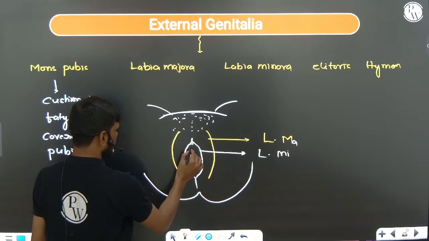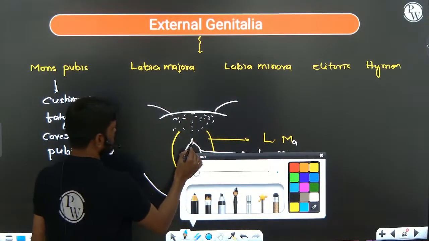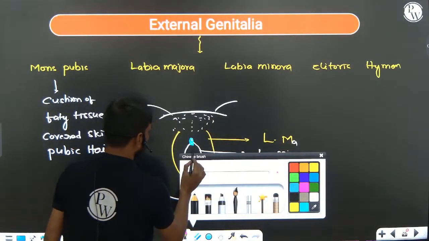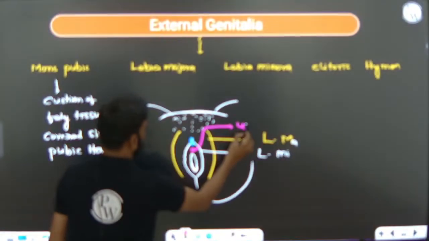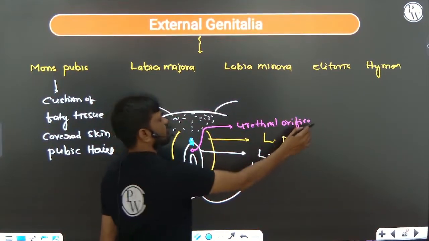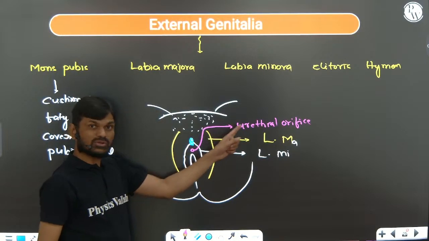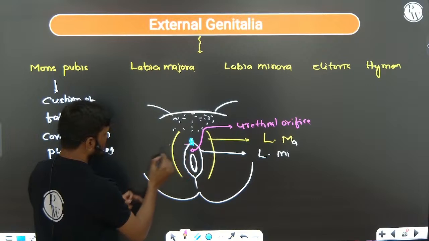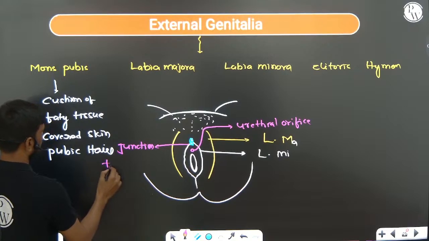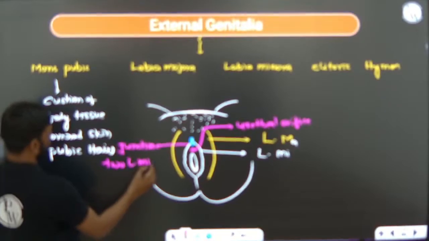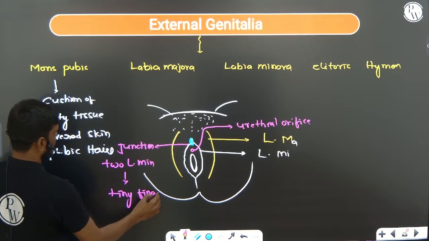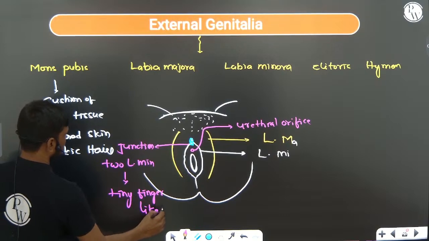You can see this is the upper junction of the two labia minora, and above the urethral opening, or urethral orifice, at the junction of the two labia minora, a tiny finger-like structure is present.